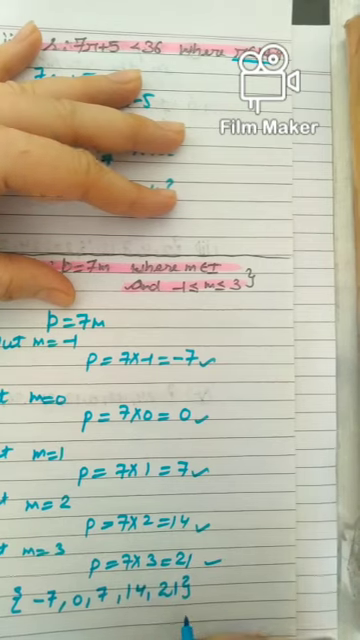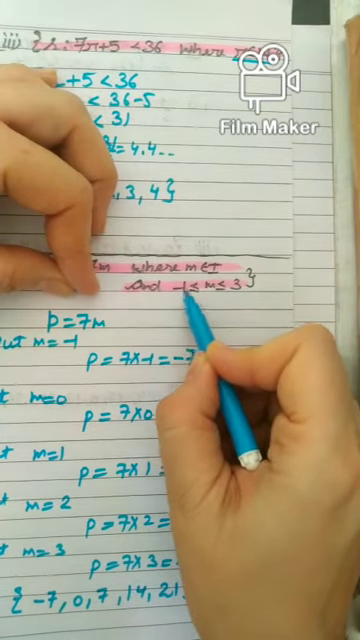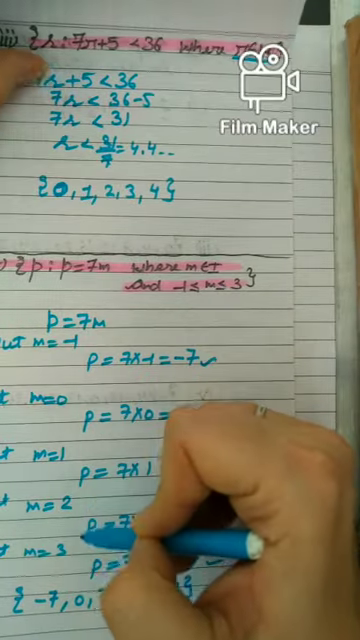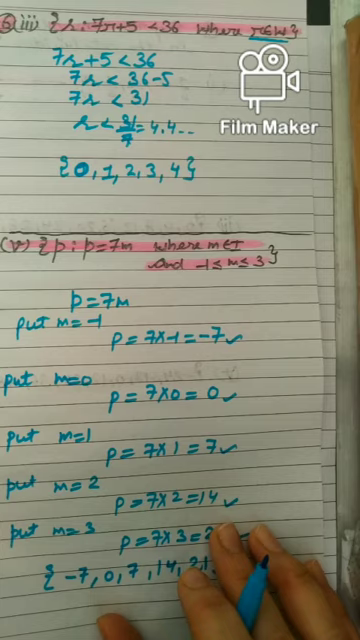It involves these elements. I have taken the value of m from -1 to 3. So -1, 0, 1, 2, 3, and I have obtained the required set.